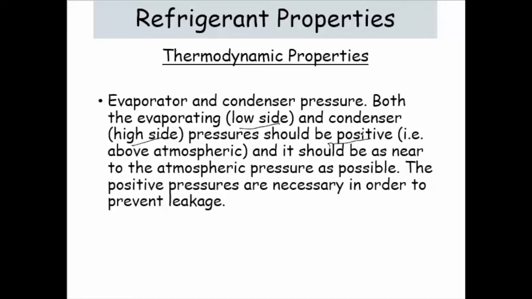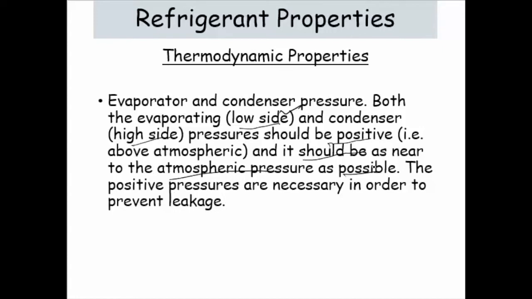If any negative pressure is there, on the low side or the high side, atmospheric pressure will be higher than that, and then you need to make the system very leak proof. And it should be as near as atmospheric pressure.